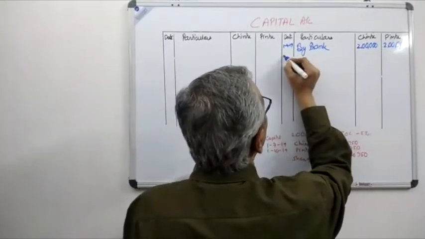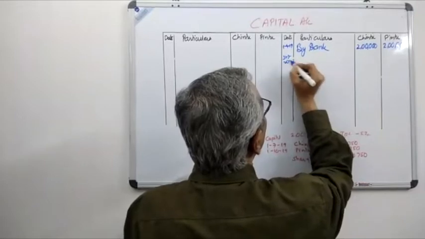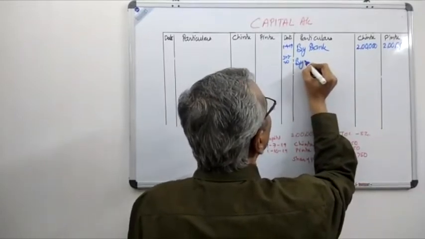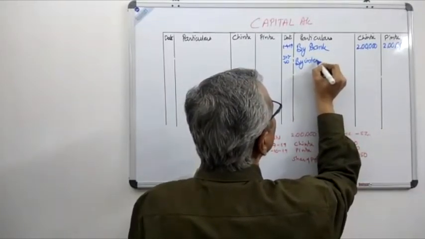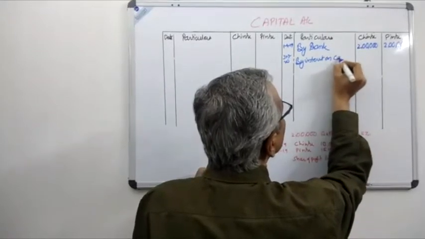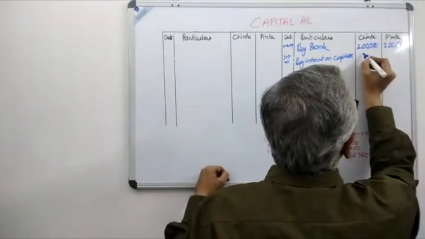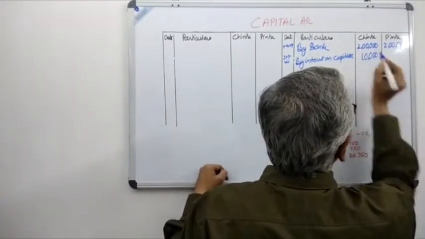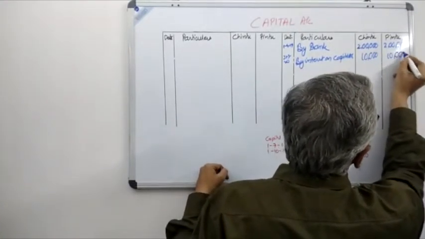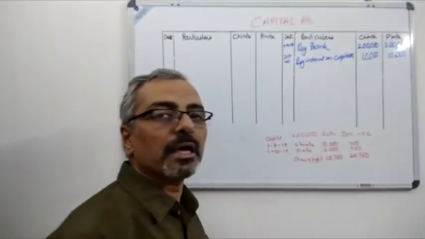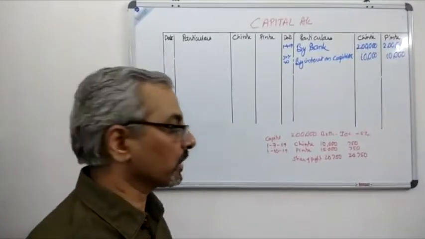At the end of the year, the date is given, 31st/3/2020. The first entry, if you remember, is interest on capital account, and the interest on capital was 10,000. If you remember very carefully, these items are there on the debit side of the profit and loss appropriation account.